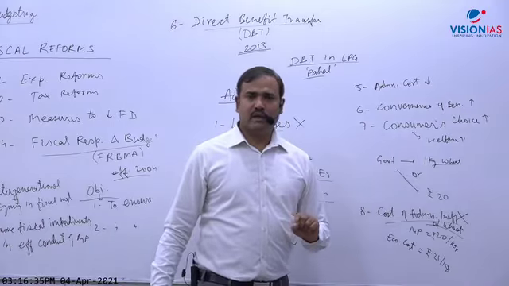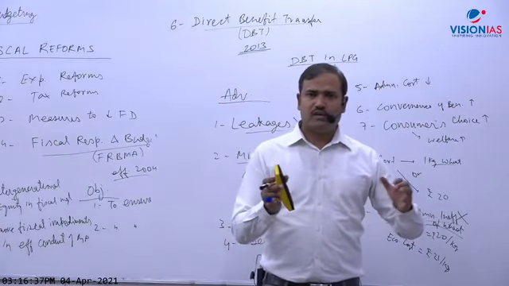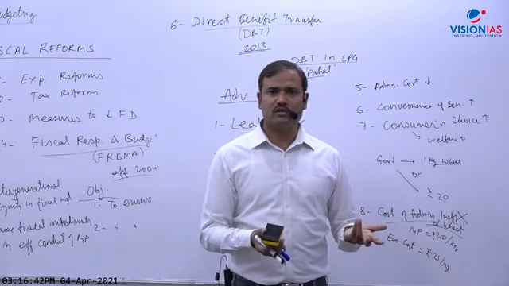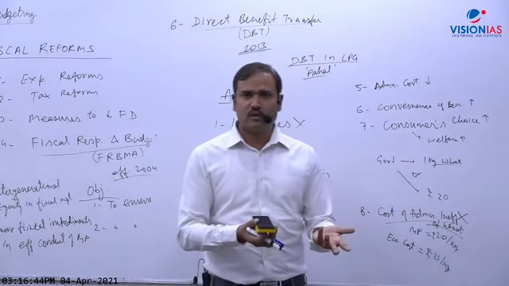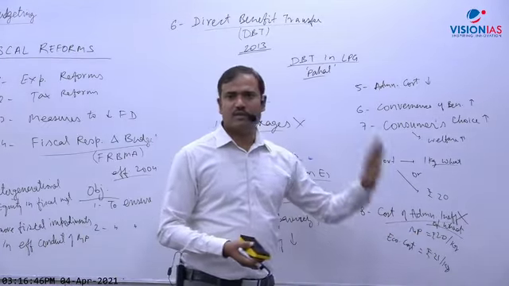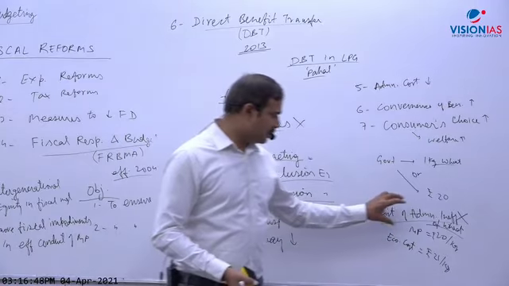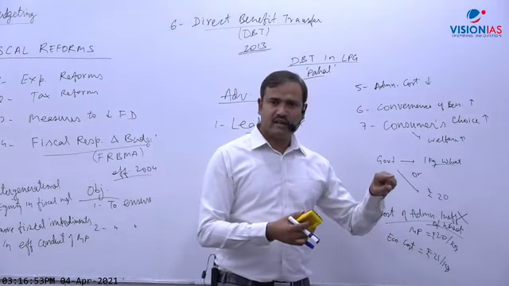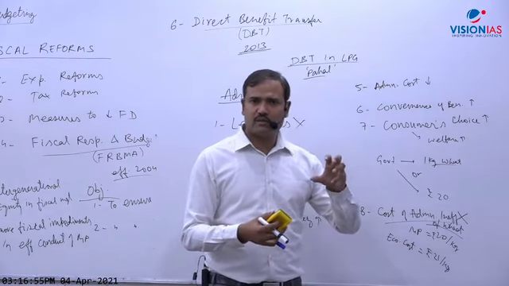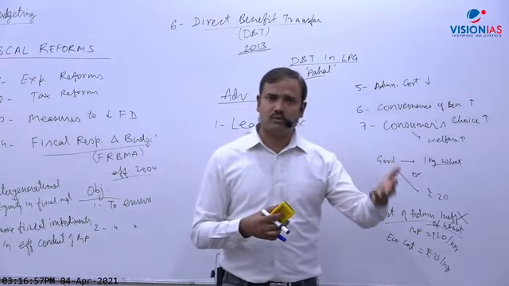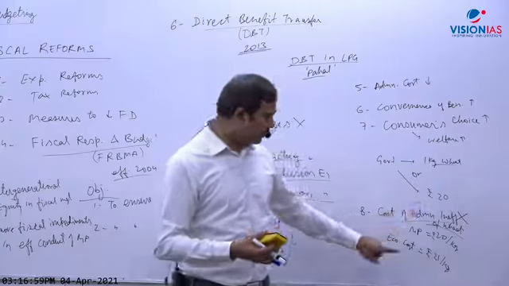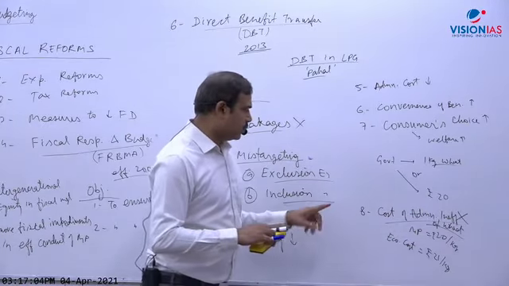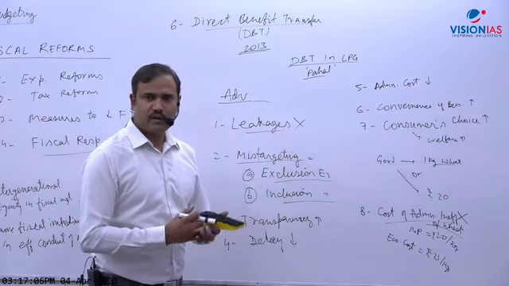Now one more example. If wheat or rice is there in the warehouse of FCI and it rots, who will bear the cost? Government. Ultimately government has lost that money. So this system is inefficient, and because economic cost is higher than market price, it shows the system is very inefficient. Government is bearing additional cost because of inefficiency. So that 1 rupee additional cost will not be there. I think you must have understood this or not.